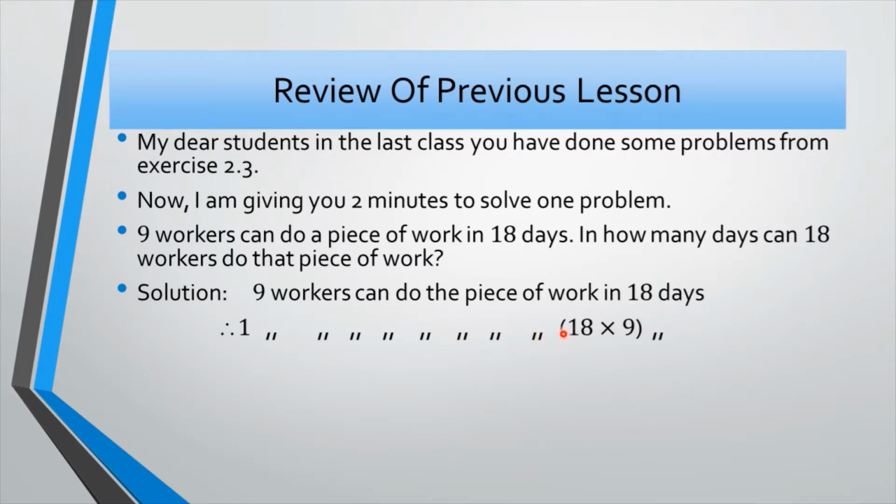Obviously, it is more days, because 9 workers need 18 days. If one worker needs to do that work, obviously it needs more days. That's why it is 18 multiplied by 9. Therefore, 18 workers can do the piece of work in, obviously, fewer days: 18 multiplied by 9 divided by 18. And if we reduce, we get 9 days as the desired answer.